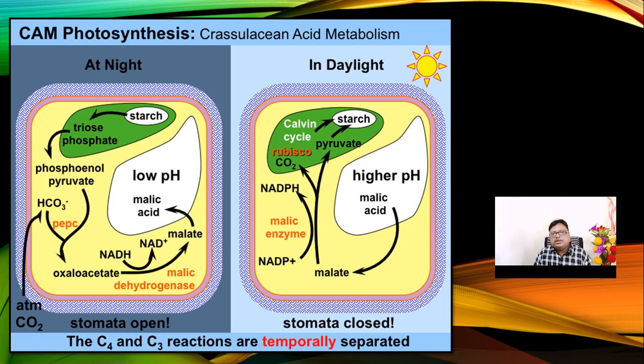And photosynthesis is done not at night but during the day period. The malic acid, having collected different amounts of CO2 inside it, goes back to the chloroplast, and they synthesize the food material.